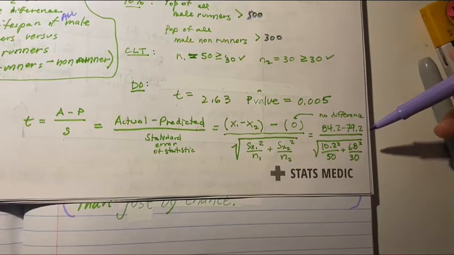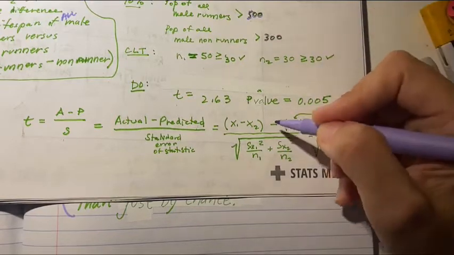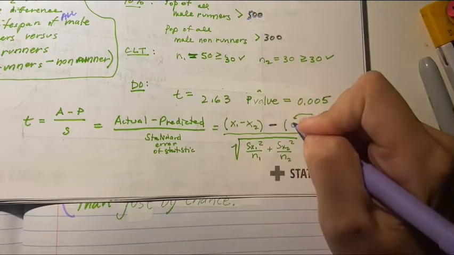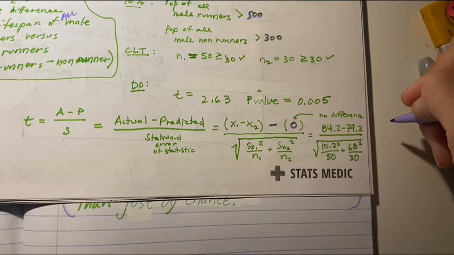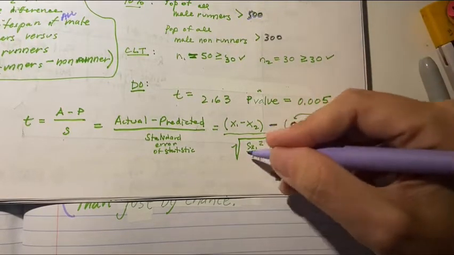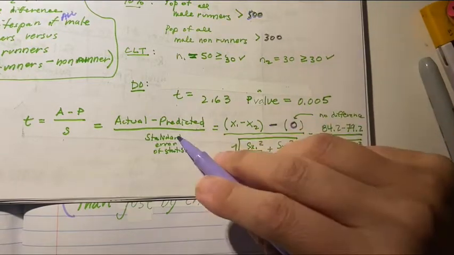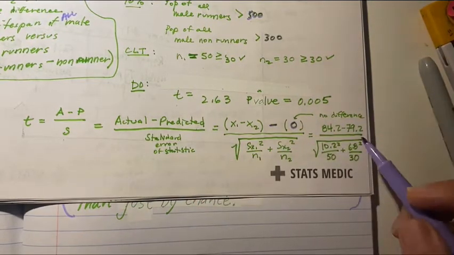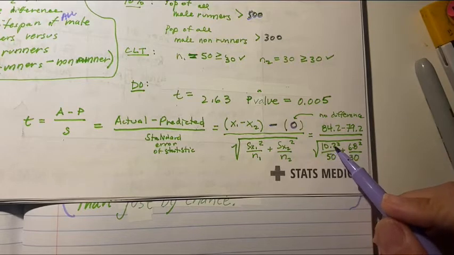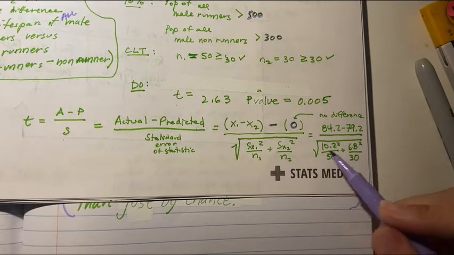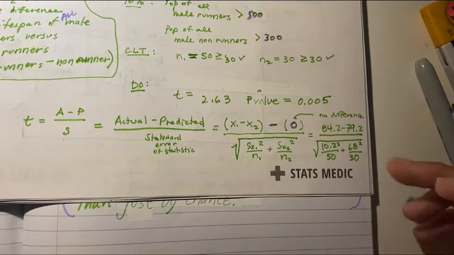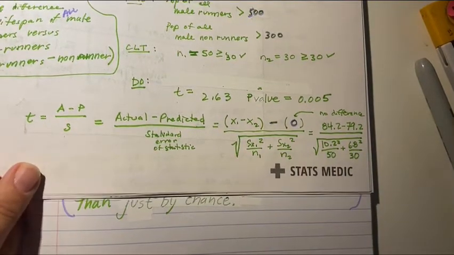And all of my choices had that. You might be thinking, well, where did the predicted go? Remember, we're predicting there was no difference. So that's why that kind of fell off the problem. And then what's in the bottom? That's the standard error of the statistic. So that would be the standard deviation of the first squared over n plus the standard deviation of the second squared over n, and take the square root of the whole thing. So that's how we got our answer for C.